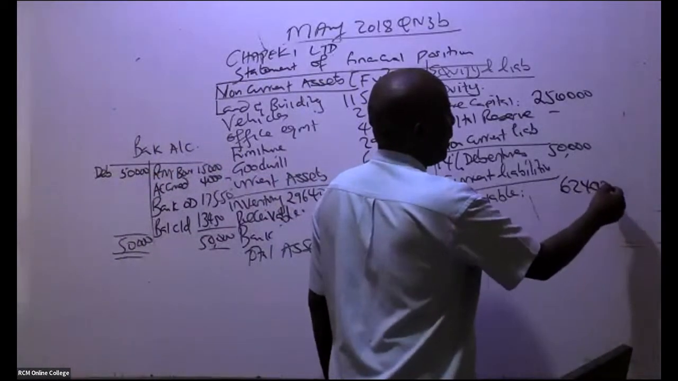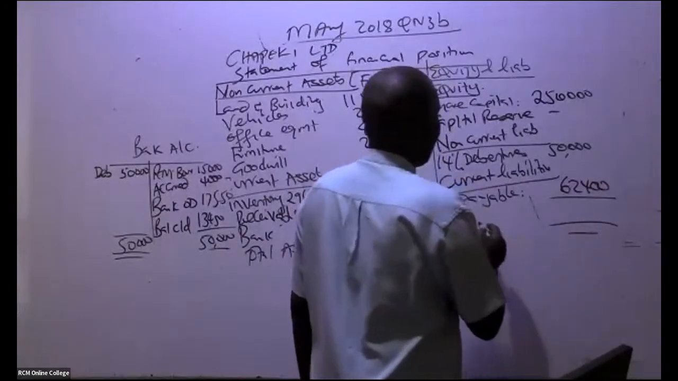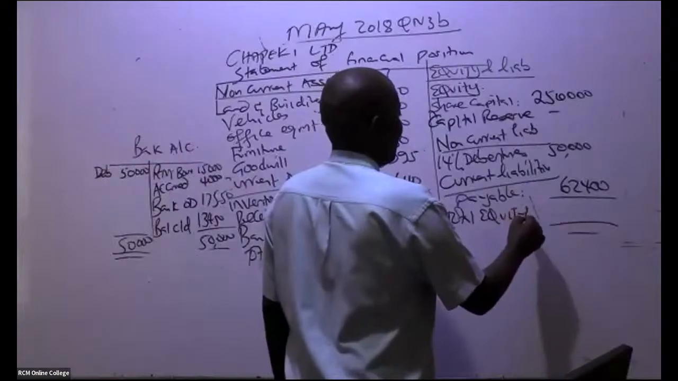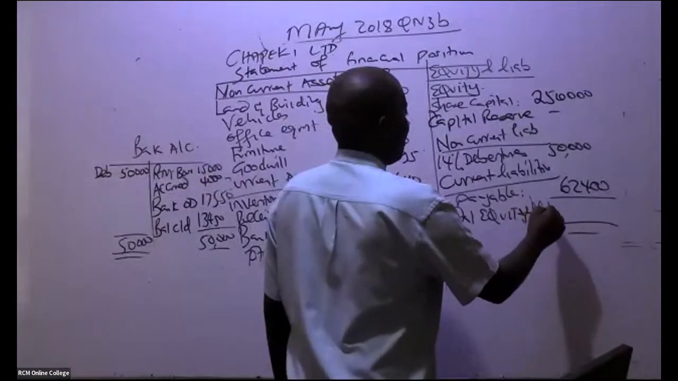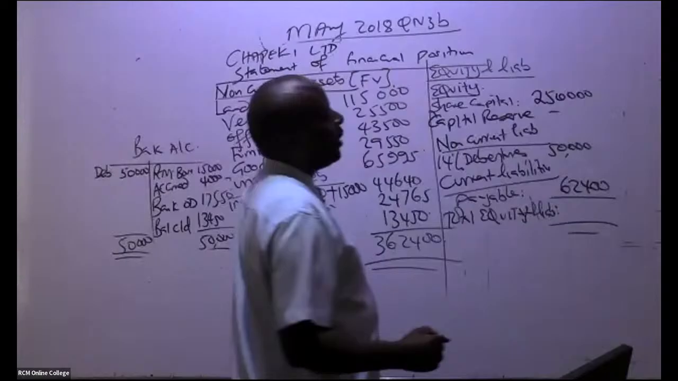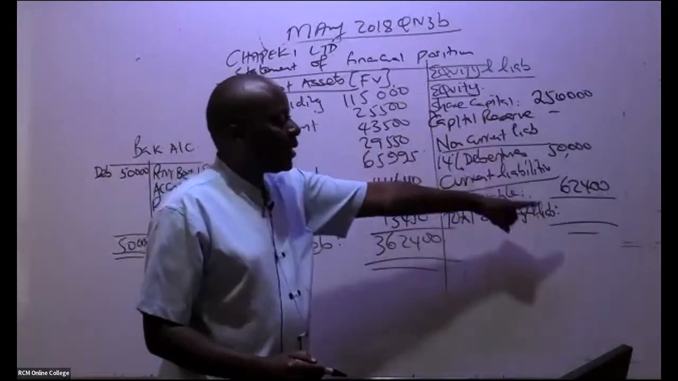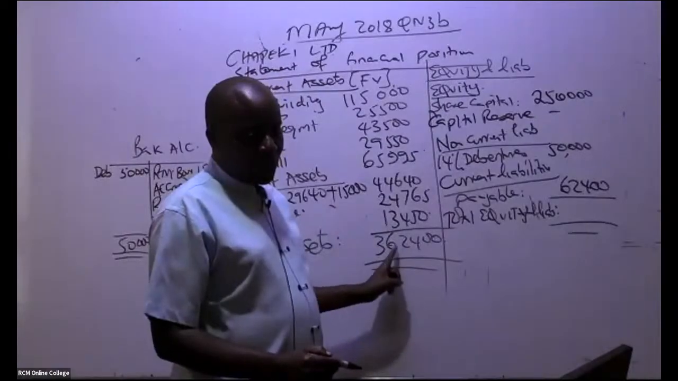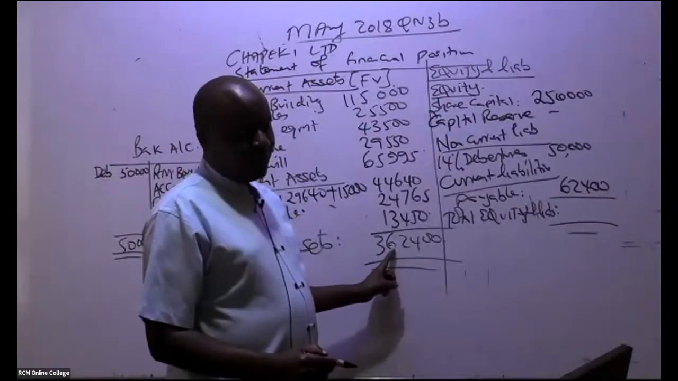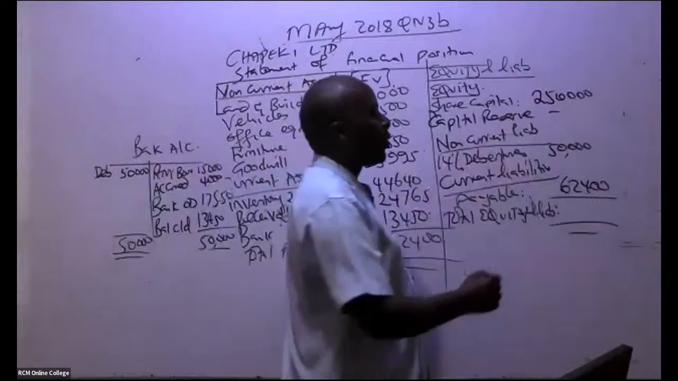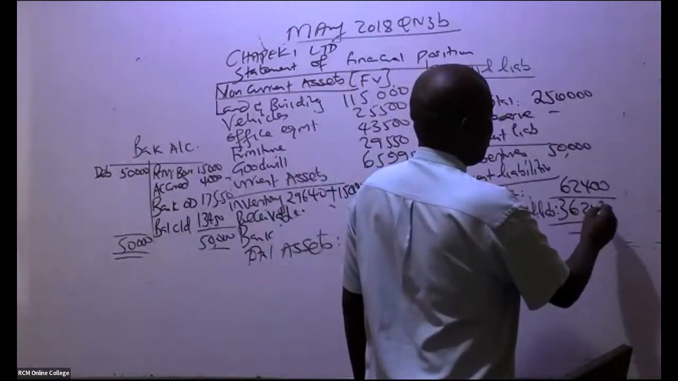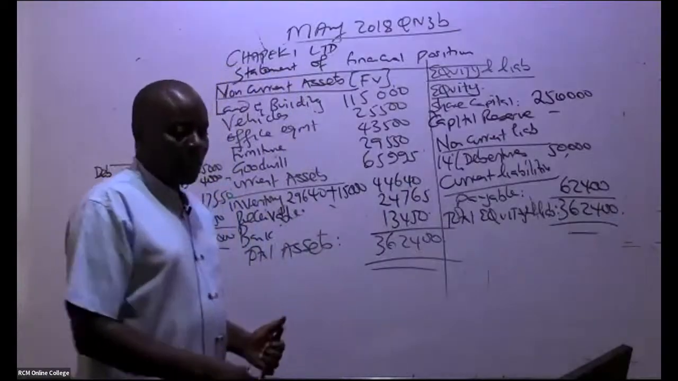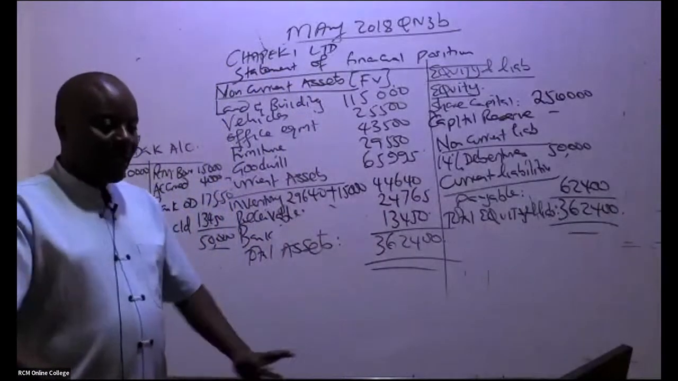So come here and combine total equity and liabilities. How much do we have there? You take this plus this plus this. If you are accurate, then it should add to this 362,400. Because this is 300. So we have here 362,400. Then that is it. 362,400, and it has balanced.